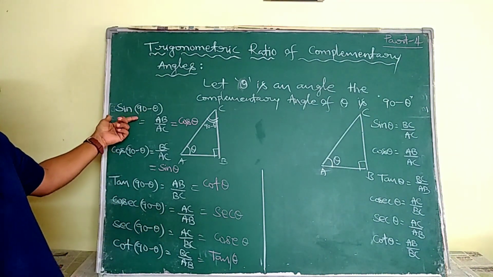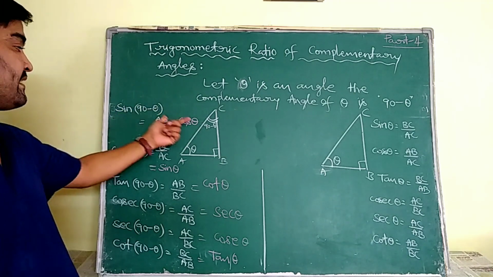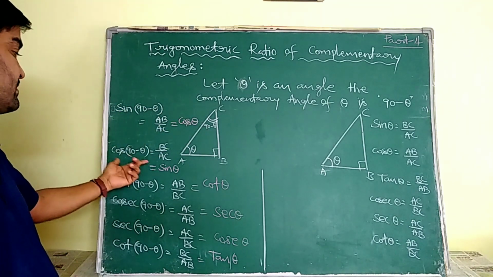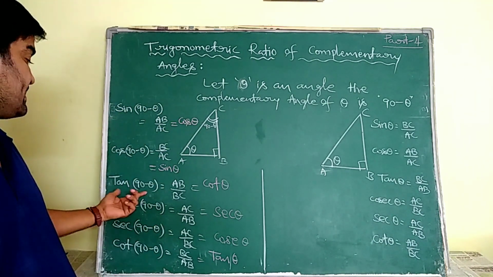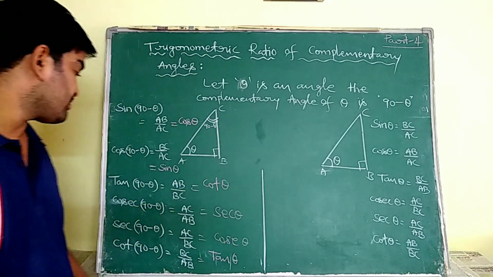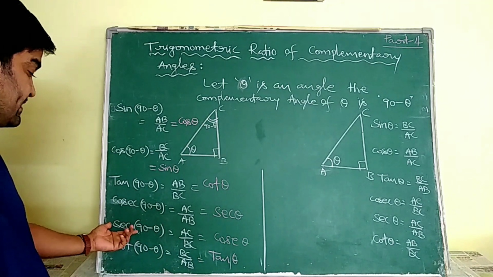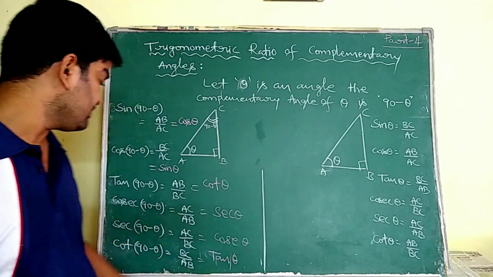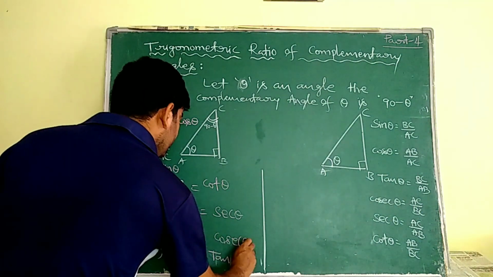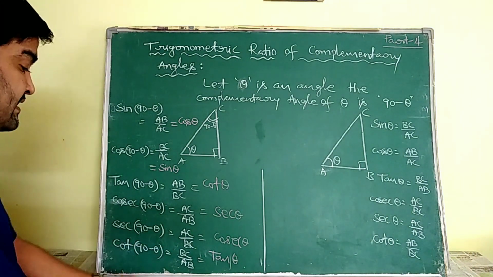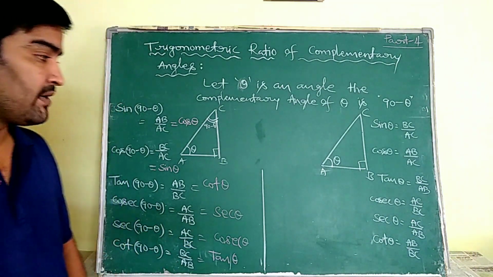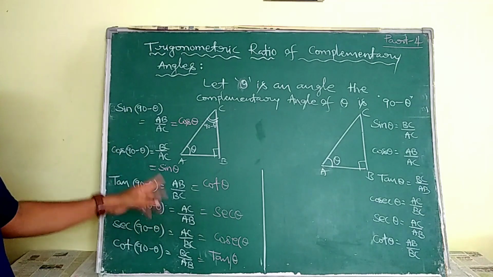So these are the trigonometric ratios of the complementary angles. We have to remember them as formulas. Sin 90 minus theta is equal to cos theta. Cos 90 minus theta is equal to sin theta. Tan 90 minus theta is equal to cot theta. Cosecant 90 minus theta is equal to secant theta. Secant 90 minus theta is equal to cosecant theta. Next, cot 90 minus theta is equal to tan theta. So we have to remember them.